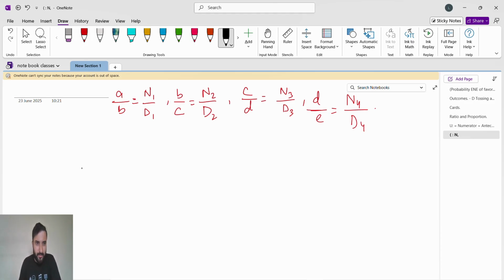This is very important, guys. Now first of all, they will say a by b is some ratio, b by c also they will give some ratio, c by d also they will give some ratio, d by e also they will give some ratio.